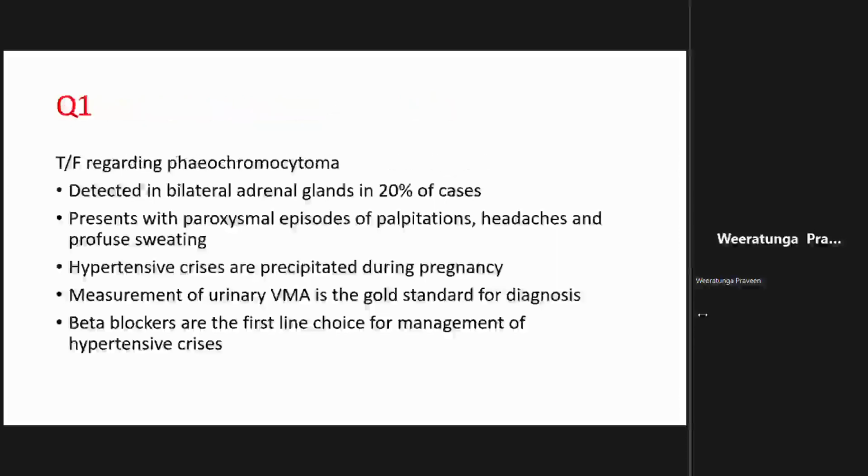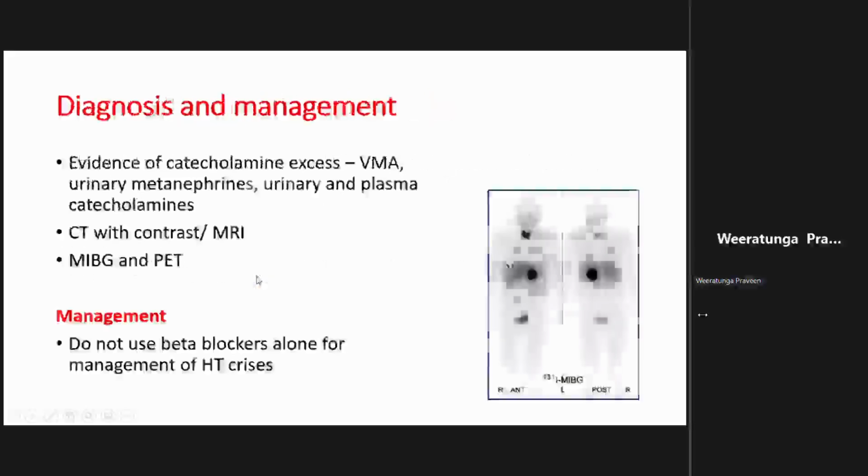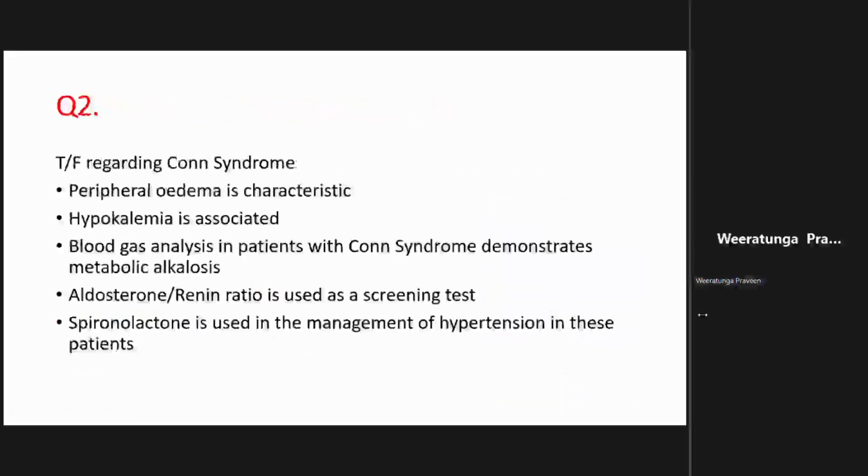So you never give beta blockers alone for managing a hypertensive crisis because actually it can worsen the situation. The mechanism is not important because the exam is next week, but remember that you use an irreversible alpha blocker, and the drug we use is something called phenoxybenzamine, if you're interested. That is an irreversible alpha blocker, and then you also block the beta receptor on top of that. Okay, any questions about that? Pheochromocytoma. So these are MCQs that can crop up in your paper.